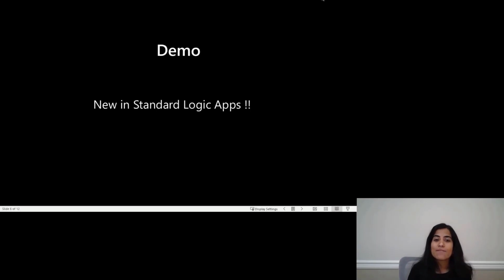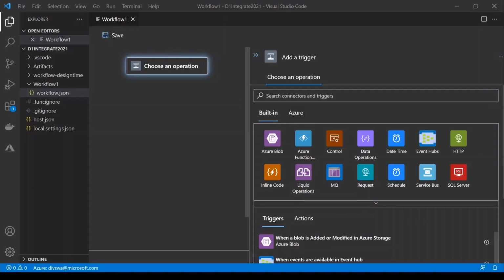Let's see some of the stuff in action, starting with the demo on new capabilities in standard Logic Apps. In this demo, I want to showcase some of the newly released enterprise capabilities that come with the standard Logic Apps.